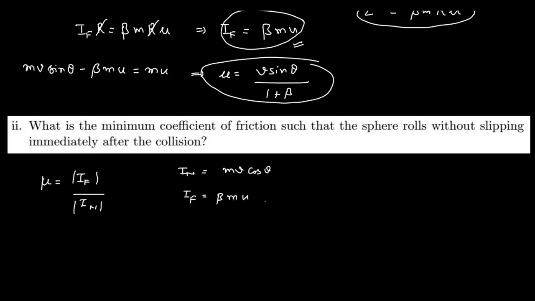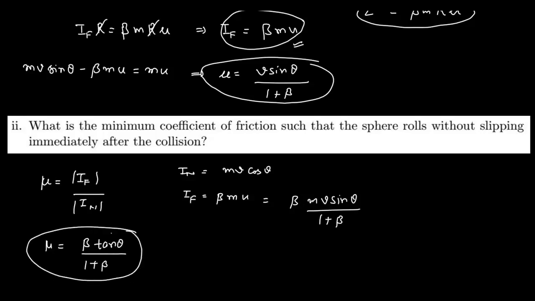So from here we can write this as beta mv sine theta divided by 1 plus beta. Now if we use both these results here, I can write mu equal to beta tangent theta divided by 1 plus beta. So this is our desired result, and this is the minimum value of mu for which the sphere starts rolling just after the collision.